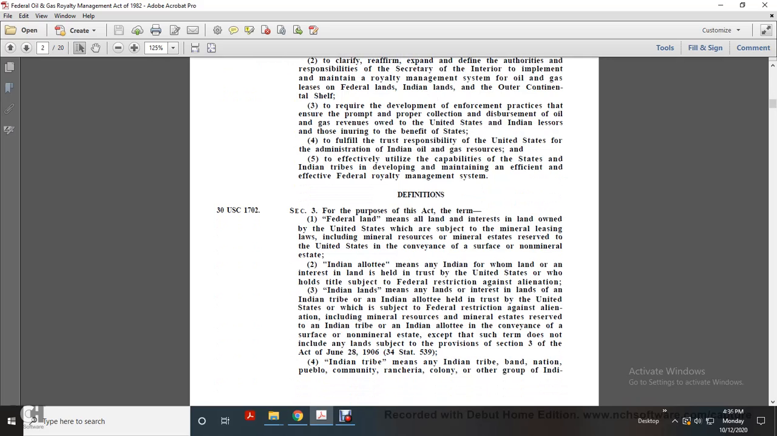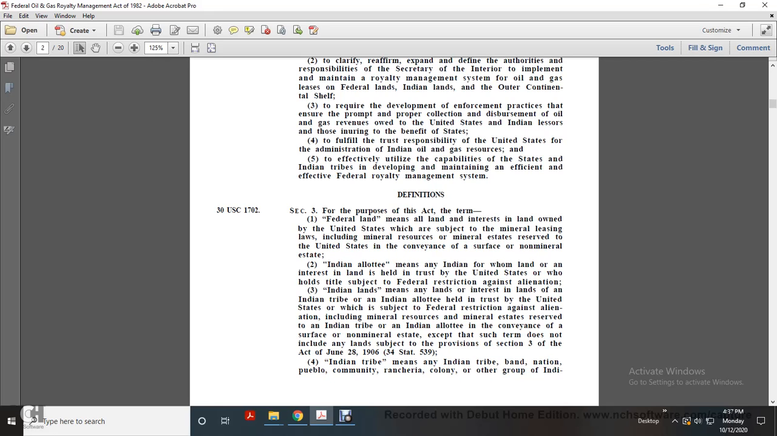For the purpose of this Act, federal lands means lands or interests in land owned by the United States which are subject to the mineral leasing laws, including mineral resources or mineral estates reserved to the United States with the conveyance of the surface or non-mineral estate. Indian allottee means any Indian who holds land or an interest in land in trust by the United States, or who holds title subject to a federal restriction against alienation.